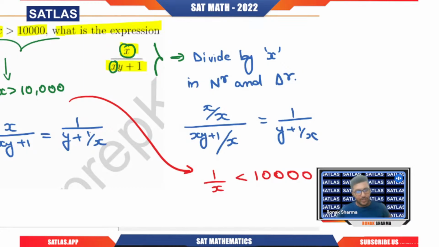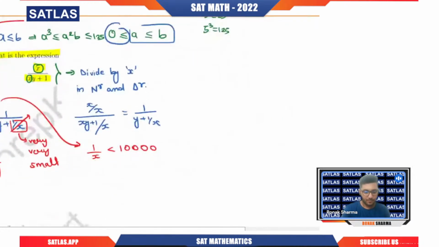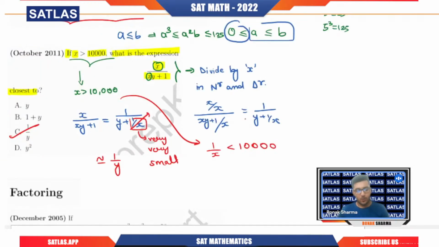So this value is very, very small, so we can ignore it. So this is nothing but approximately equal to 1 by y. Got it? So the answer is 1 by y. I hope you got the solution. Any doubt? Do we have any doubt in the question? Are you able to understand everything?